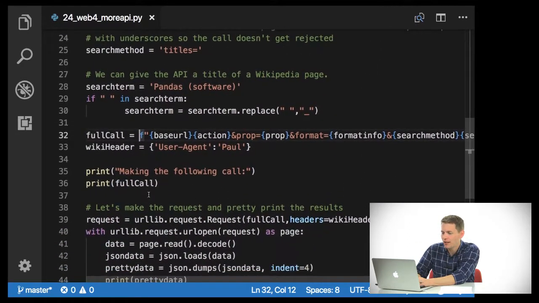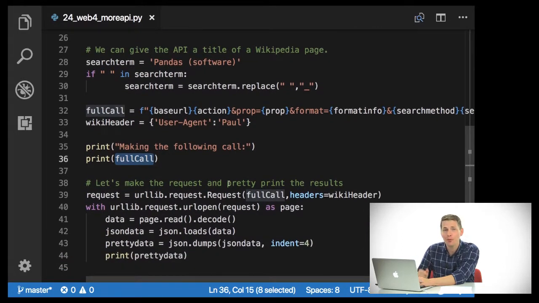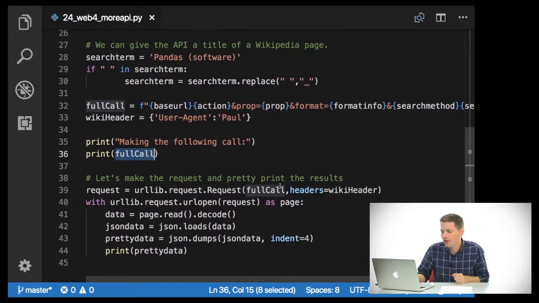Then what I'm going to do is go ahead and print out the full call that I'm going to be making. And then I'm going to make the request and pretty print the results. That is, let's break them apart and make them look a little fancier. So I'm going to make this request.